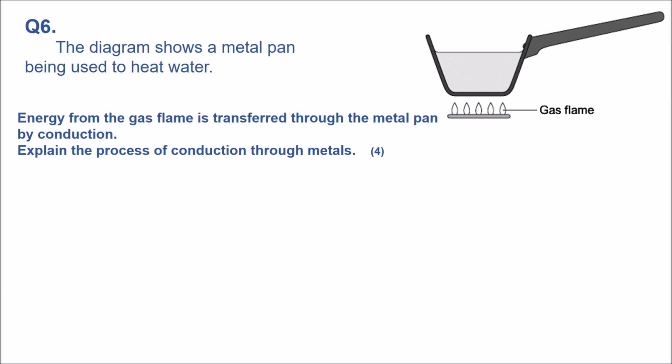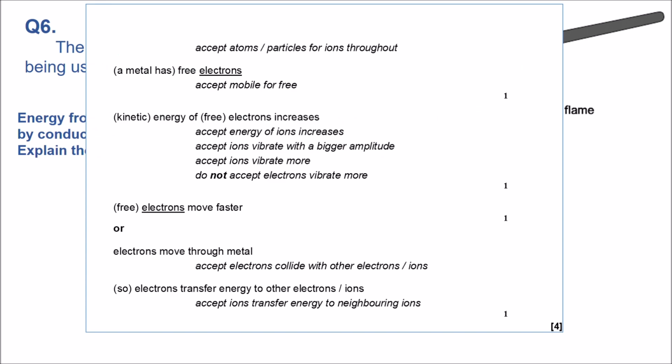Question 6 is about heat transfer. So we have a metal pan being used to heat water. Energy from the gas flame is transferred through the metal pan by conduction. Explain the process of conduction through metals, 4 marks. Remember, conduction is linked to electrons, the free electrons that we have in metals. That's why metals are good conductors of heat and electricity. So start by mentioning the free electrons.